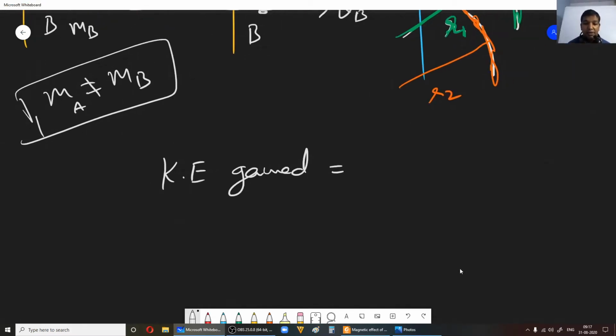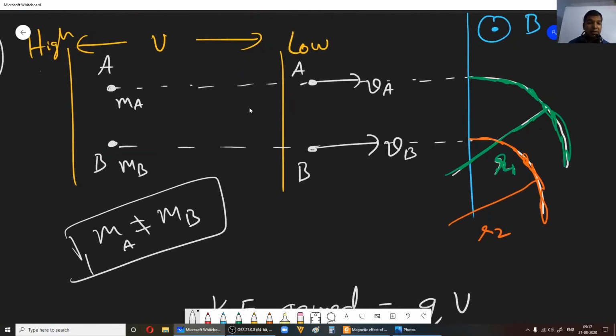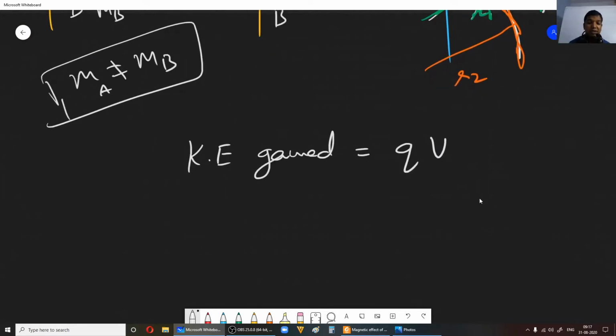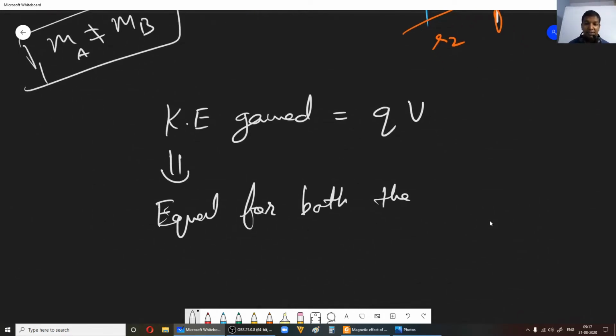Since both of them have the same charge, the kinetic energy gained by both of them will be equal, correct? Remember, velocities may be different, but kinetic energy is the same because the charge is the same. The accelerating potential difference is also the same, right? So it is equal for both the charges.